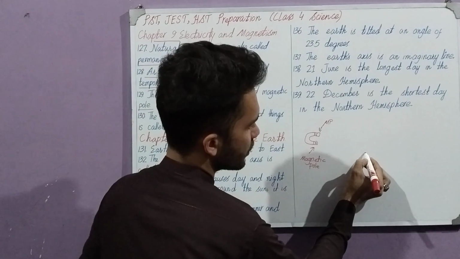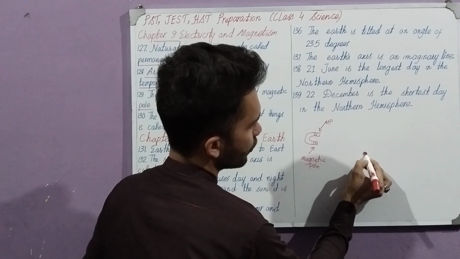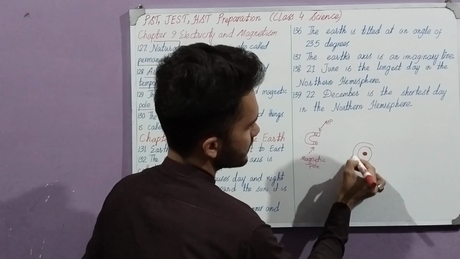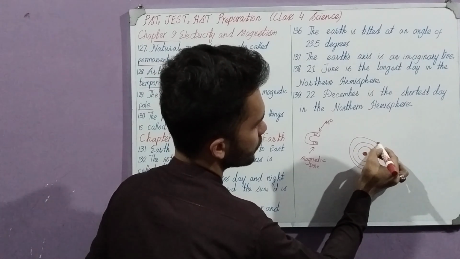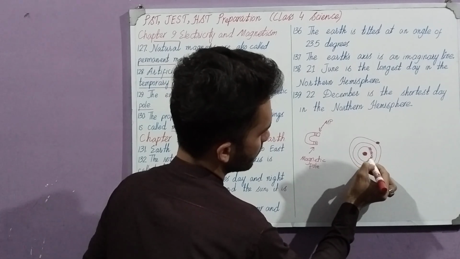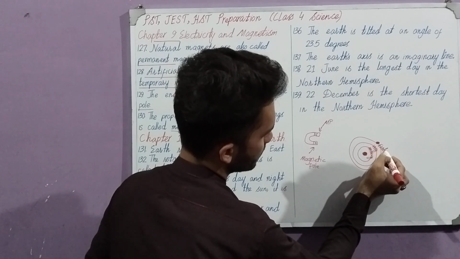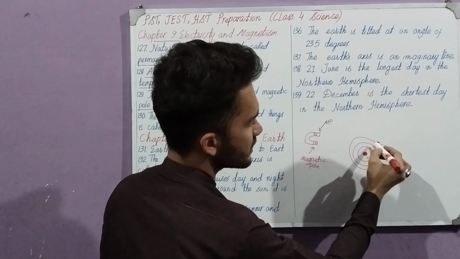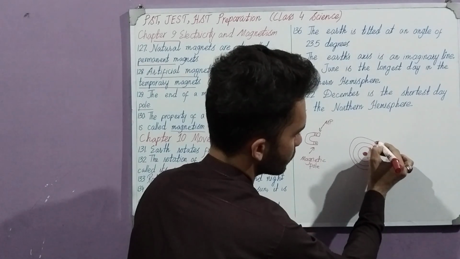For example, we already know that if this is the sun, this is the center of our universe, sun. Then there are orbits. First orbit, second orbit, and third orbit. The third orbit is of our earth. This is of Mercury, Venus, and this is our earth. So this earth is moving in this way also, and this earth is moving by itself also, like this.